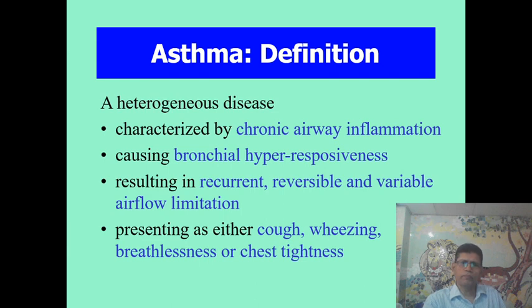What is asthma? Asthma is a heterogeneous disease characterized by chronic airway inflammation causing bronchial hyperresponsiveness, resulting in recurrent, reversible, variable airflow limitation, presenting as cough, wheezing, breathlessness, or chest tightness.